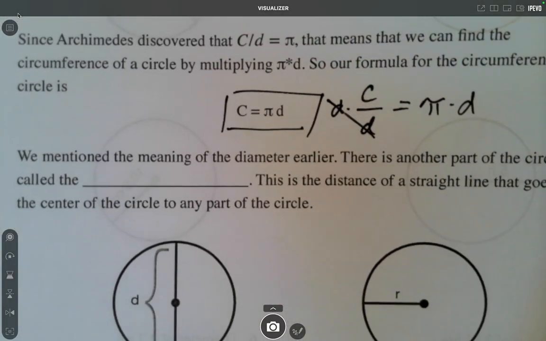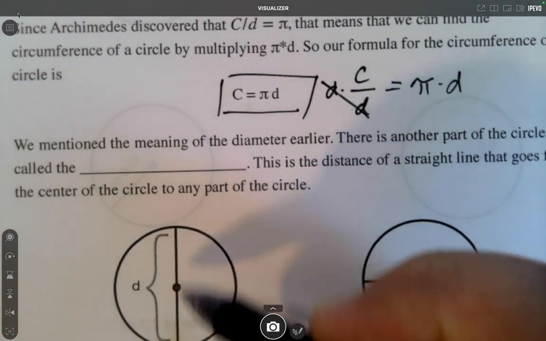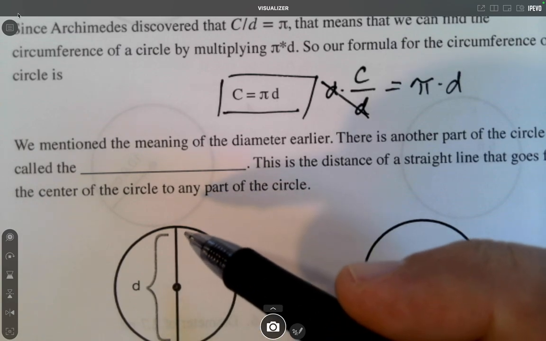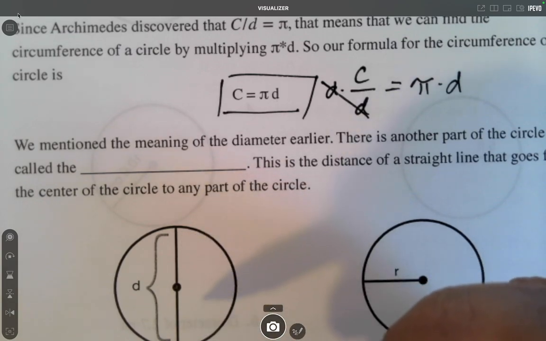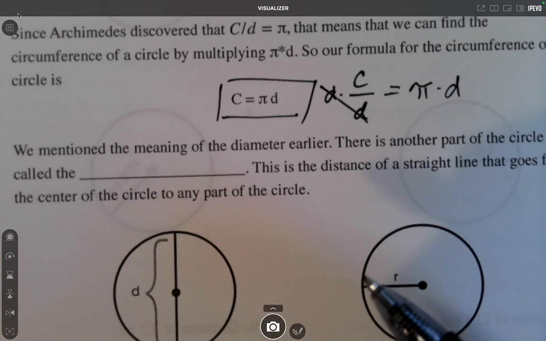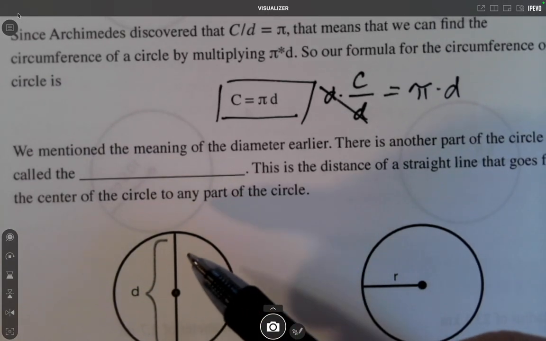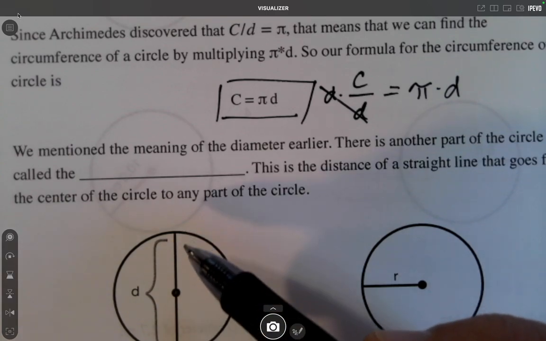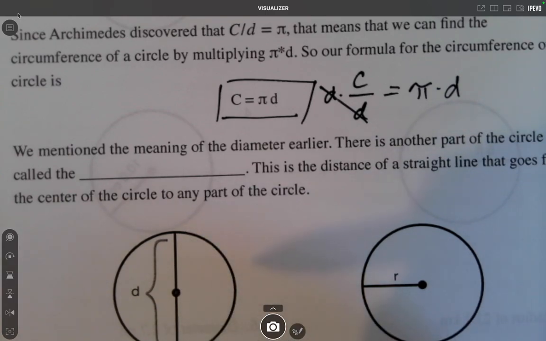So we mentioned the meaning of the diameter. There's a picture again right here of the diameter. And just to make sure it's clear, it does not have to be a vertical line like this. They could draw the diameter diagonal or flat, horizontal, or anything like that. As long as it hits both ends of the circle and passes through the center, it is a diameter.